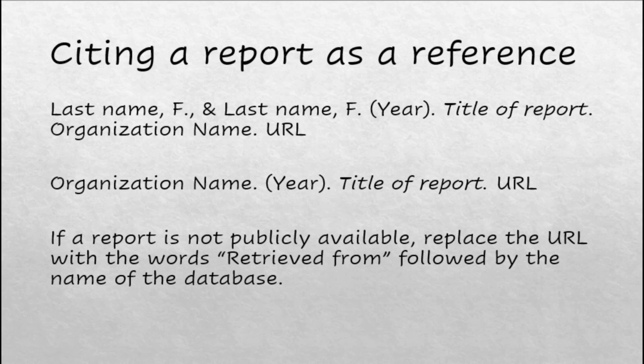The title of the report is next, followed by a period. The title should be italicized and capitalized in sentence case, meaning that only the first letter of the first word is capitalized with the exception of proper nouns. The name of the organization is next, followed by a period. Finally, the URL for the report is last. No period is necessary. For reports that do not have named authors, move the name of the organization to this spot.